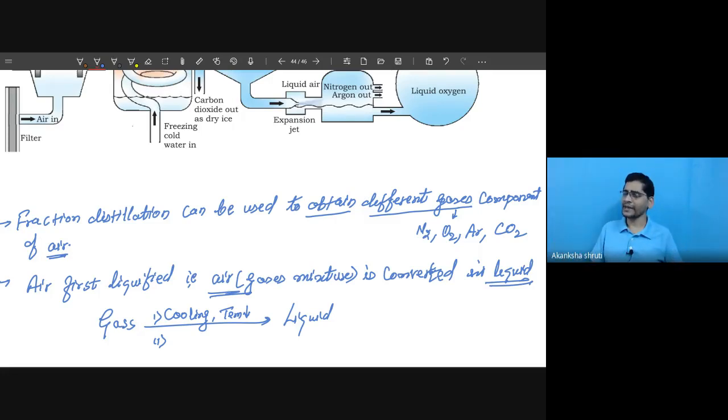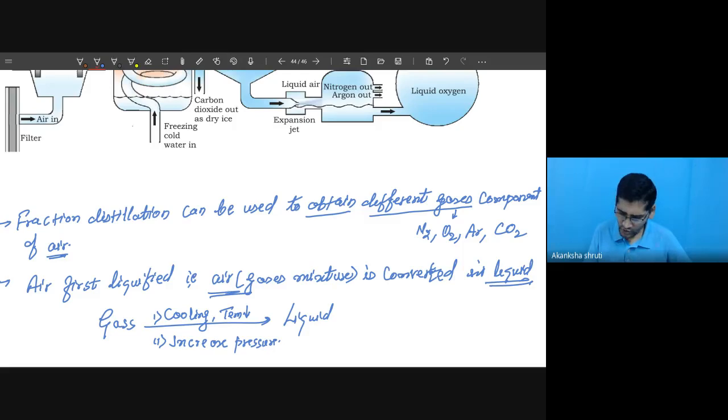Because of high pressure, it is in liquid phase. So cooling along with increasing the pressure.